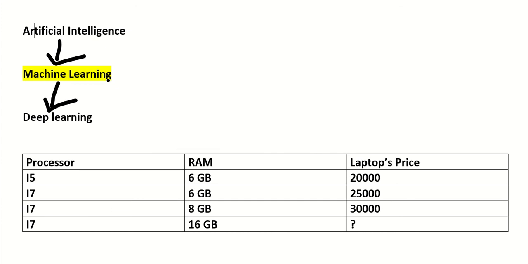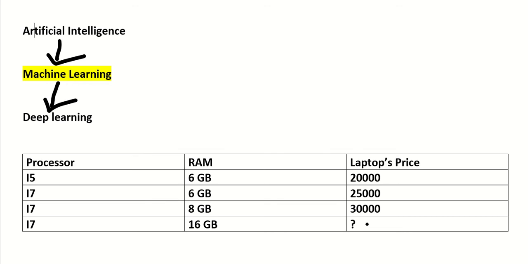Then in the third row, if I keep the processor same but upgrade the RAM, the price also rises. So when I go to the fourth row and I see the processor is same and the RAM has increased, I'll immediately conclude the price should be increasing here, right? Because what I learned from my previous rows, from my previous experience, is that whenever RAM increases or whenever the processor upgrades, the laptop price increases. That experience is my data.